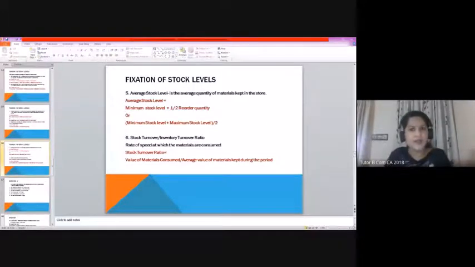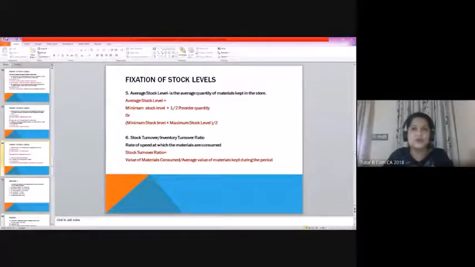And if the stock turnover ratio is low, we can categorize it under slow moving raw material or slow moving product, right? So that is where we use the stock turnover ratio. That is also a tool used for efficient control of stock within the organization.